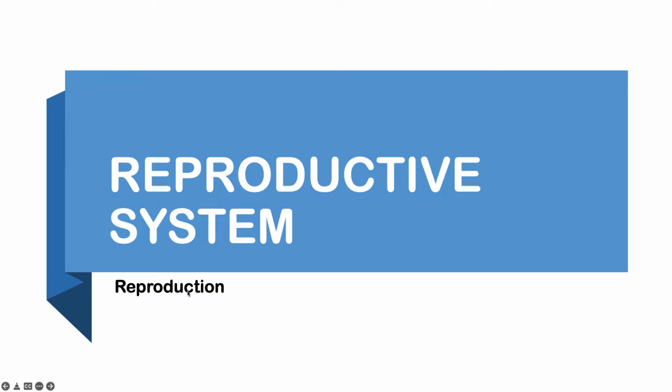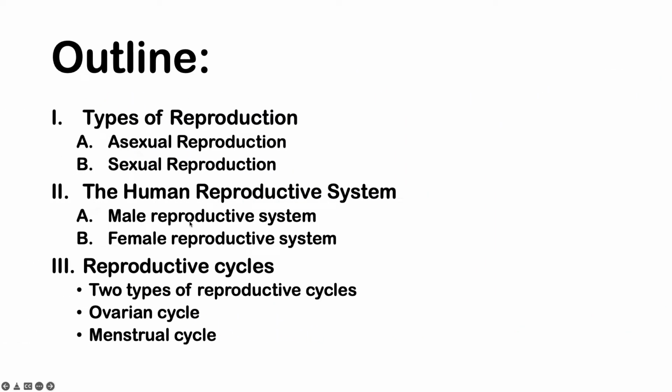So for this lesson, we will be going into the types of reproduction, like your asexual reproduction and your sexual reproduction. And then later on, we will go into a review of the human reproductive system, specifically the male and female reproductive system, which you might have already encountered in your early biology days as early as elementary.